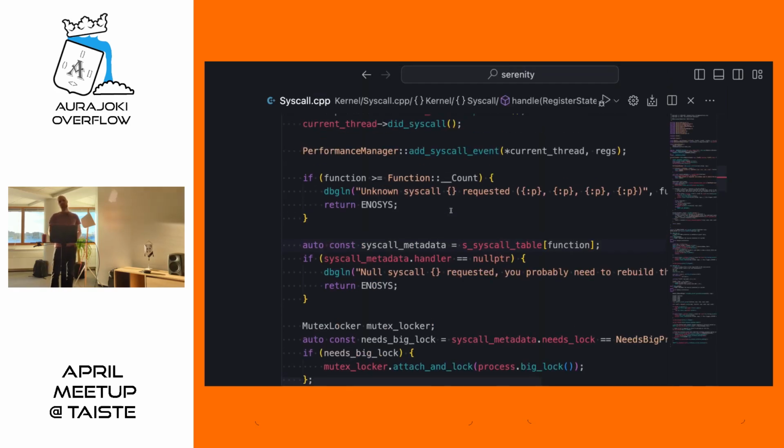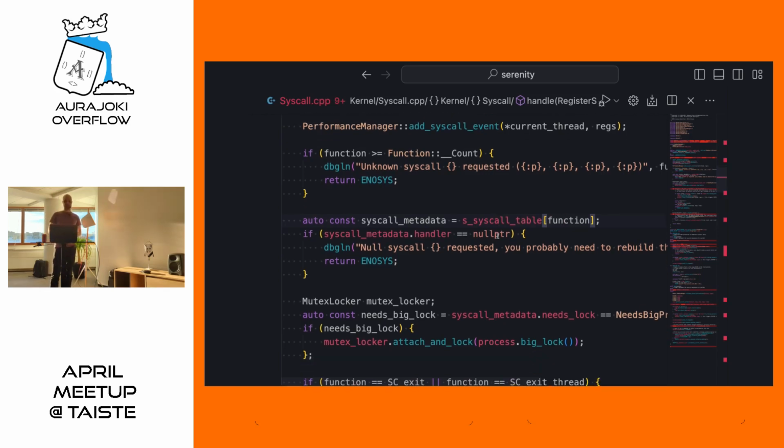So there's a lot of stuff in this syscall handler, but this is the interesting part. There was this number 135, which is the sysinfo system call number in our case. This function here is actually just the number 135, and we check from this system call table, which is initialized as one of the very first things when we boot up our operating system. We look up from that table the core system call, its address where that function is located, get the arguments, and simply call the system call after multiple sanity checks and so on. But that's your system call for you.